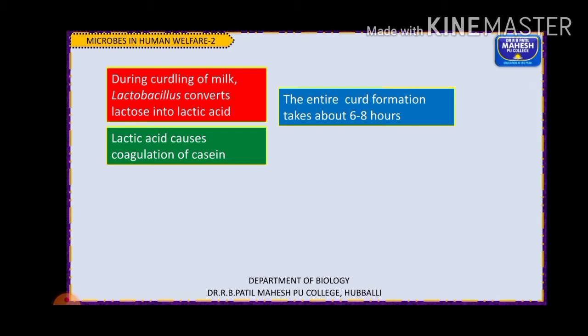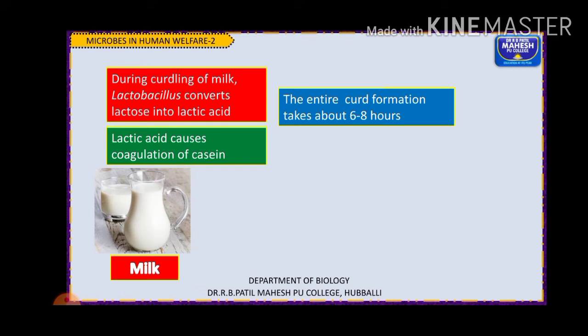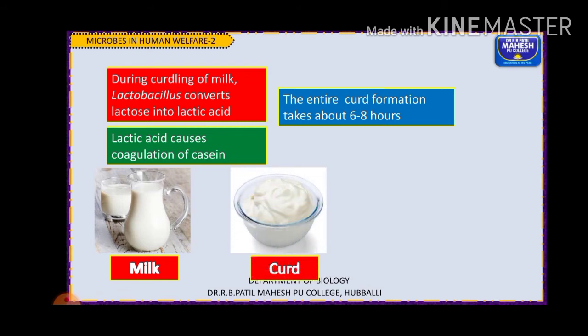This entire curd formation takes place in around 6 to 8 hours. By this time you can see that the milk is completely converted into curd. Okay, so this is how curd is prepared. Indian curd is generally prepared by inoculating skimmed and cream milk with Lactobacillus acidophilus.